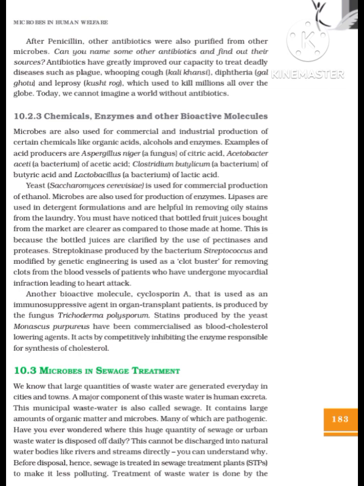Microbes are also used for production of enzymes. Lipases are used in detergent formulations and are helpful in removing oily stains from the laundry. You must have noticed that bottled fruit juices bought from the market are clearer as compared to those made at home. This is because the bottled juices are clarified by the use of pectinases and proteases. Streptokinase, produced by the bacterium Streptococcus and modified by genetic engineering, is used as a clot buster for removing clots from the blood vessels of patients who have undergone myocardial infarction leading to heart attack.